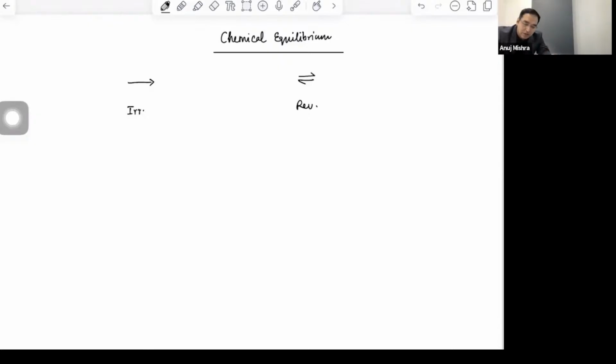Irreversible, reversible. This reaction cannot show any equilibrium. This reaction shows. So what is equilibrium? Reactant goes into product, and product comes back into reactant. इसका मतलब आप ऐसे समझ लो कि if this is written, this is written. Okay. So if somebody gives you reactant, gives product, and this is both ways, that means reactant can become product, can become reactant. Both ways reaction can happen. Is that fine?